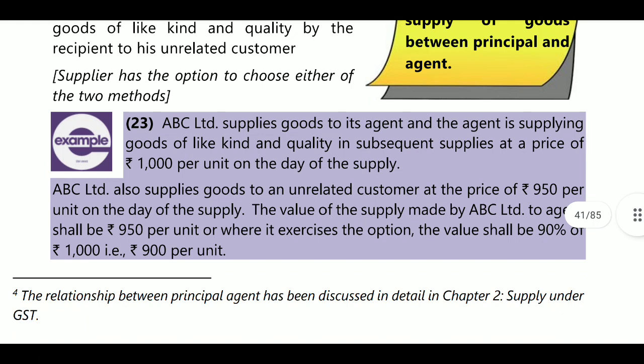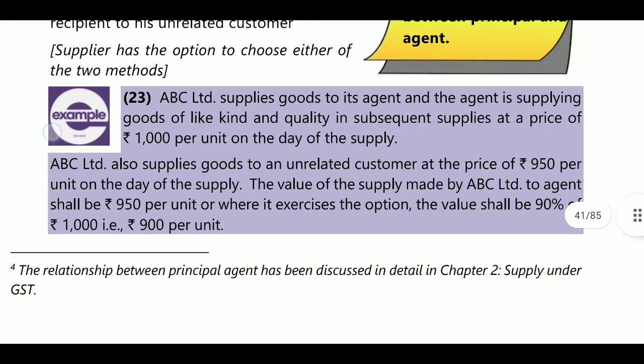Here is one example. ABC Limited supplies goods to its agent, and the agent is supplying goods of like kind and quality in subsequent supplies at a price of 1000 rupees per unit on the day of supply. ABC also supplies goods to unrelated customers at the rate of 950 rupees. So ABC company, the principal, is supplying to an unrelated person at 950 rupees per unit on the day of supply.